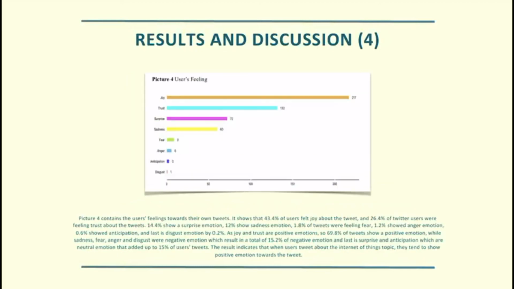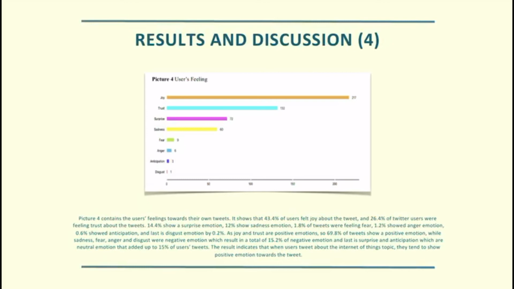Next is users' feeling. The picture contains the users' feelings towards their own tweets. It shows that 43.4% of users felt joy about the tweet, and 26.4% of Twitter users were feeling trust about the tweets. 14.4% show a surprise emotion, 12% show sadness emotion, 1.8% of tweets were feeling fear, 1.2% showed anger emotion, 0.6% showed anticipation, and disgust emotion by 0.2%.